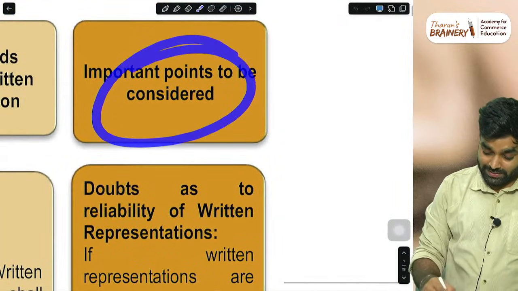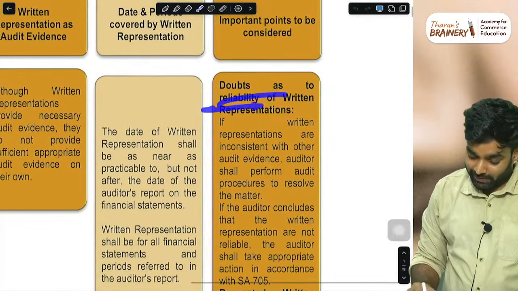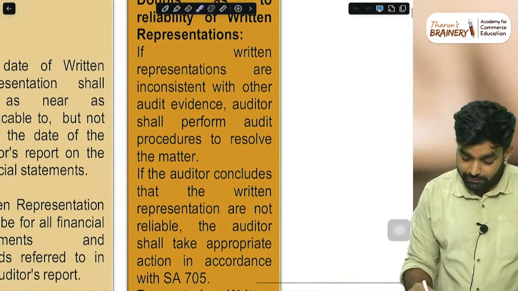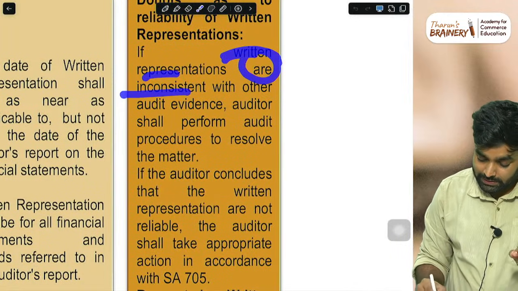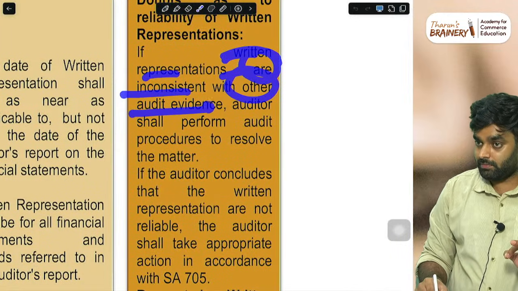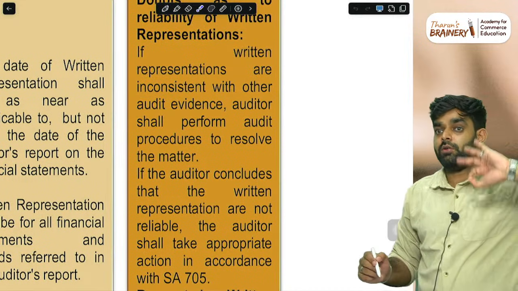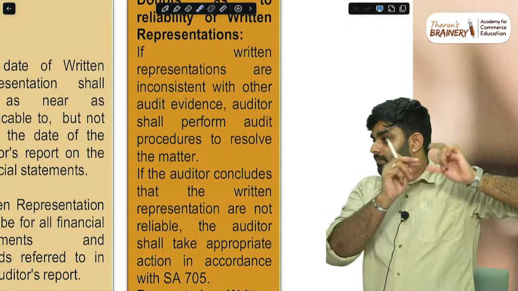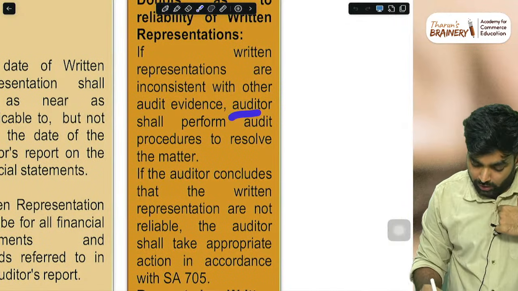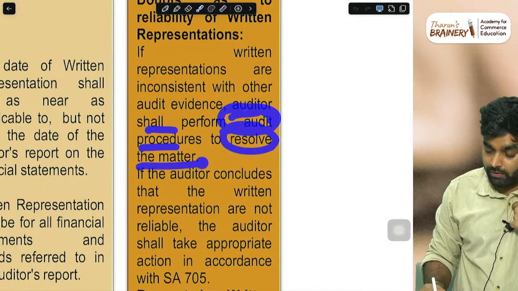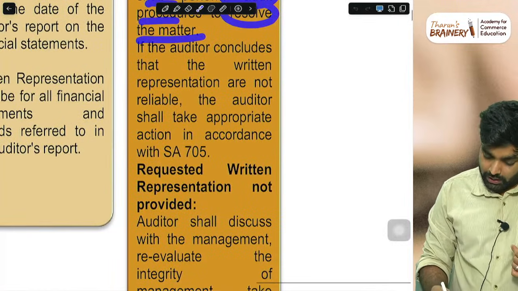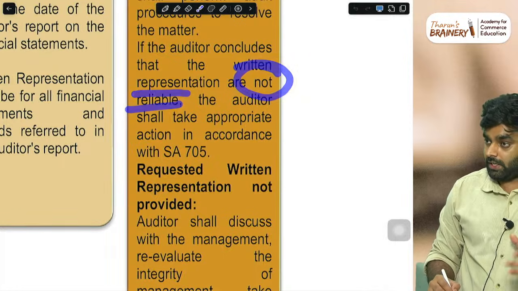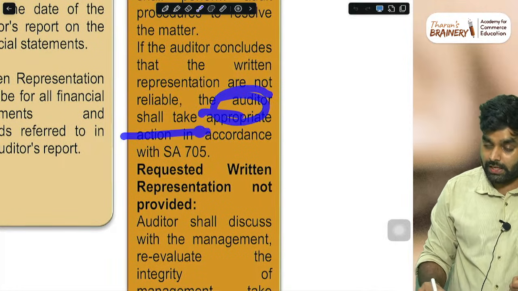Important points to be considered. Doubt as to the reliability of written representation. If you don't trust a written representation, what to do? If written representations are inconsistent with other audit evidence, you got some extra information and the written representation is saying the opposite, the two don't match. The auditor shall perform audit procedures to resolve the matter. If the auditor concludes that written representations are not reliable, the auditor shall take appropriate action.